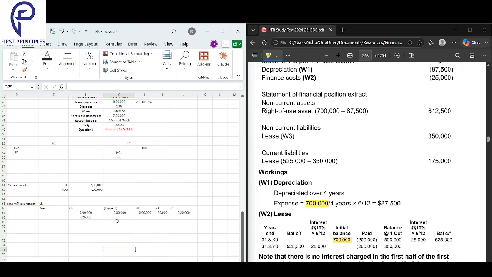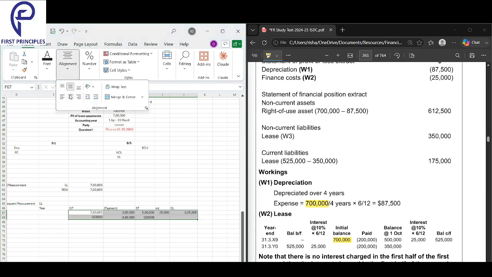And in the next year, what will we do? We will make the payment. 2 lakhs we will make the payment next year. And how much is the subtotal that we figured out here? 325,000 will be the subtotal. This would ideally be the case for the second year, right?